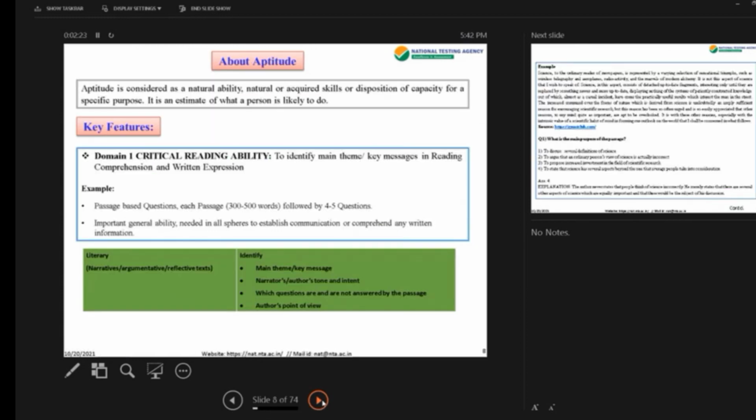Next is about the aptitude test. It is considered as a natural ability, natural or acquired skills for disposition of capacity for a specific purpose. It is an estimate of what a person is likely to do. We have 9 domains. This is the first domain, critical reading ability. In this, you'll be given a passage. You'll have to answer 4 or 5 questions, and the options are there. Yes, now we'll show you the passage.